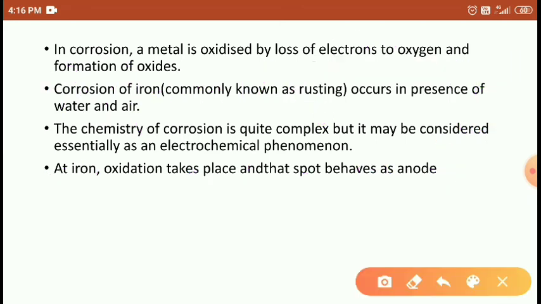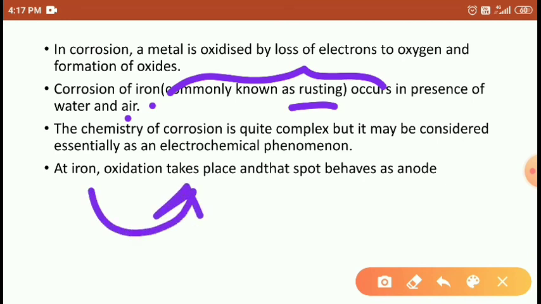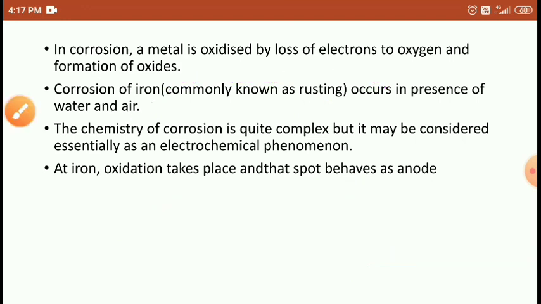Right students? For the corrosion of iron, a special name is given, that is rusting, in the presence of water and air. The chemistry of corrosion is quite complex, but it involves essential electrochemical phenomena. So it is a kind of electrochemical phenomenon, students. Electrons are transferred from the metal to a chemical species, lost by the metal atoms. So iron oxidation takes place here and it behaves as an anode.